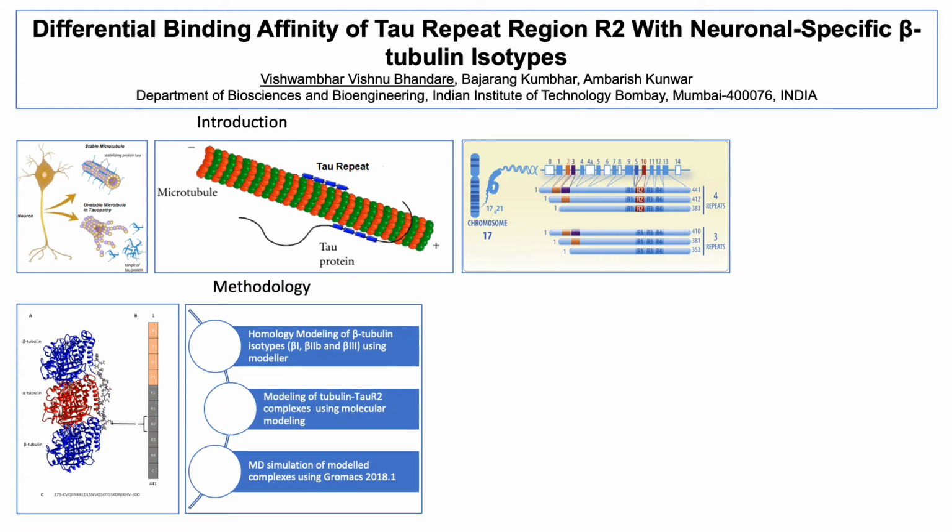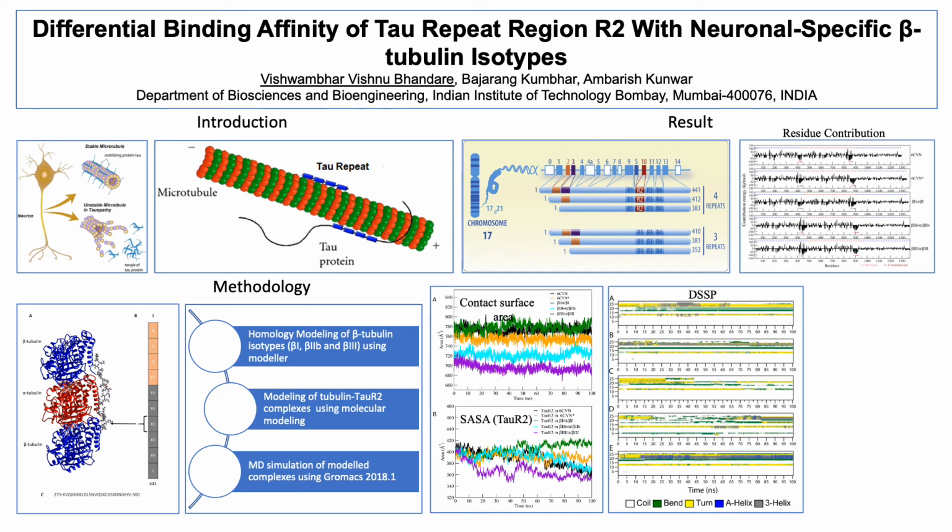Therefore, we used this recently determined cryo-EM model, PDB ID 6CVN, and generated other complexes in which we replaced this beta subunit with neuronal specific tubulin isotypes using a molecular modeling approach, and we performed MD simulations.